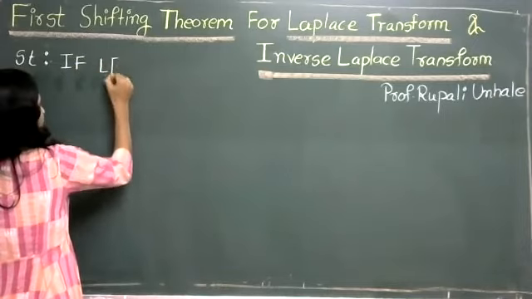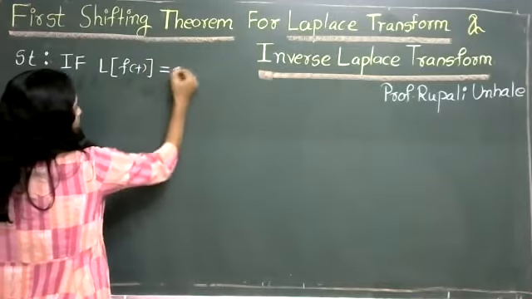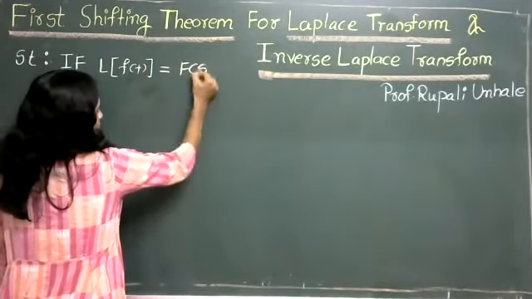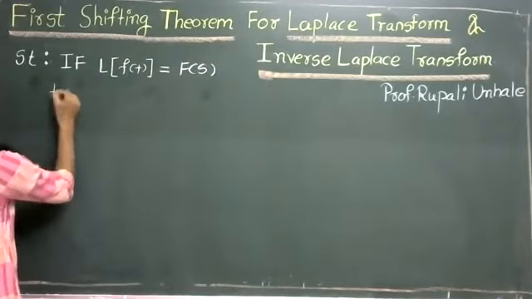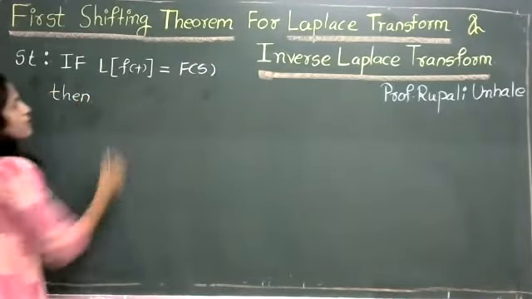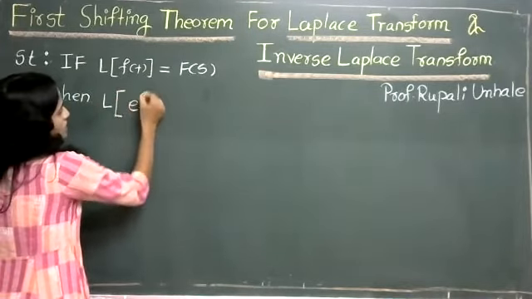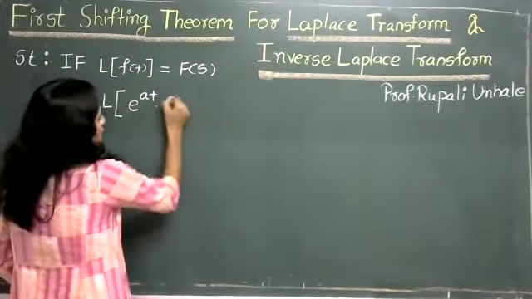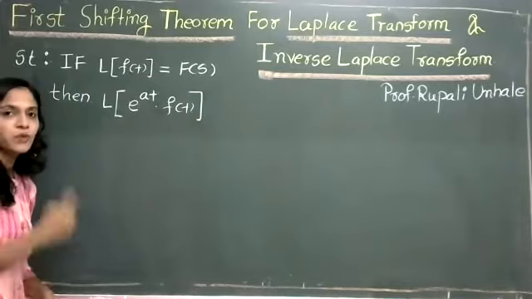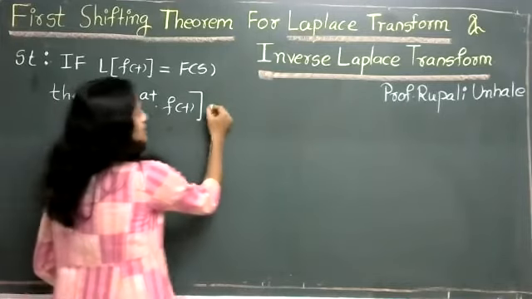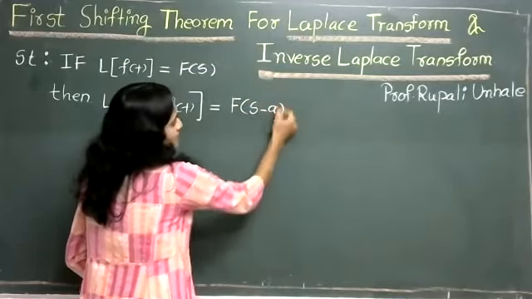If Laplace of f(t) is F(s), then Laplace of e raised to at into f(t) is nothing but F(s minus a).